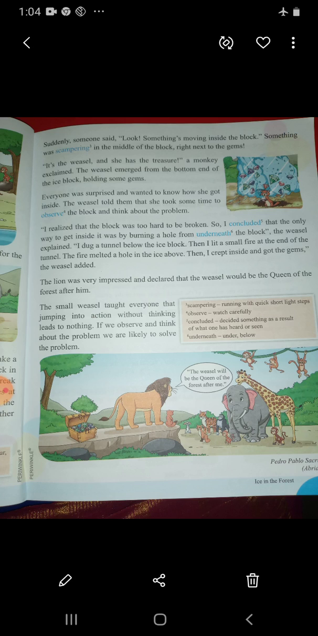the block. What did she realize? She realized that breaking the block was very hard. It was really impossible. So underneath the block, if I make a hole, underneath means downside, under or below, I can go inside and get the gem. This was the plan made by the vessel.